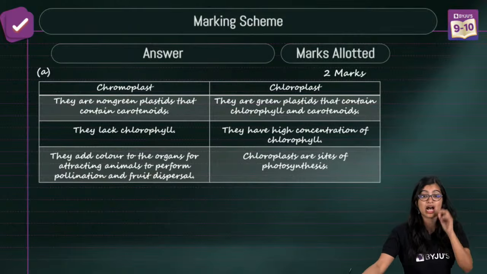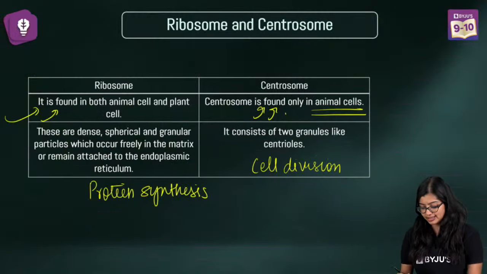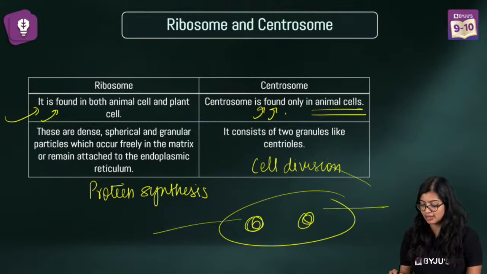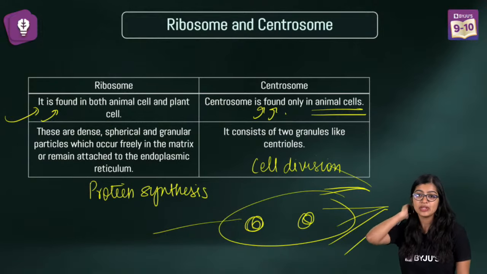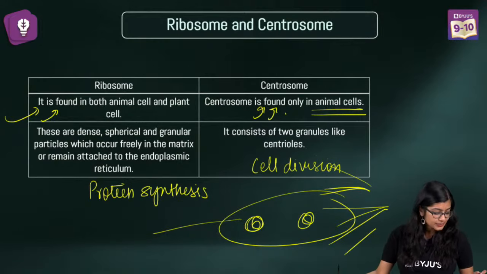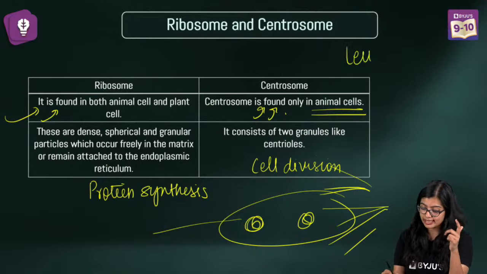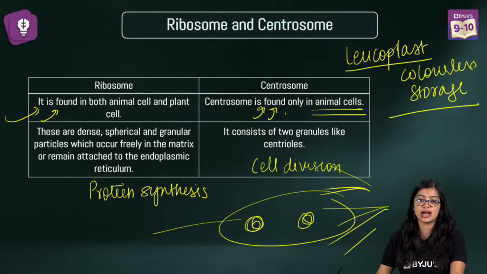So when you are writing the answer, these are the 2 things. I have already explained centrosome. Centrosomes have centrioles inside them, and during cell division they move apart, produce spindle fibers, and help with cell division. In the case of leucoplast, it is a type of plastid which is colorless, and it is mainly there for storage. That is the answer.